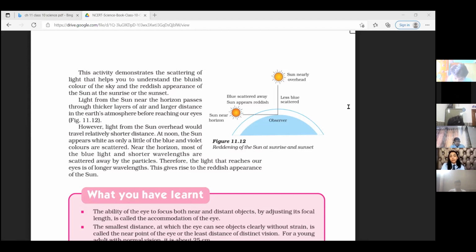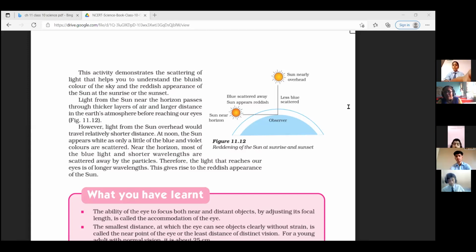But in the cloudy season, we are able to see the sky very white or black. This is because the largest particles of water vapors are there, and all the colors are scattered away and the sky appears to be clear. Is it clear? The concept is clear.